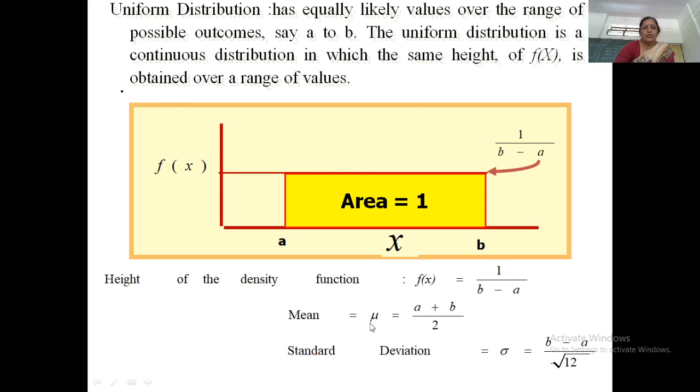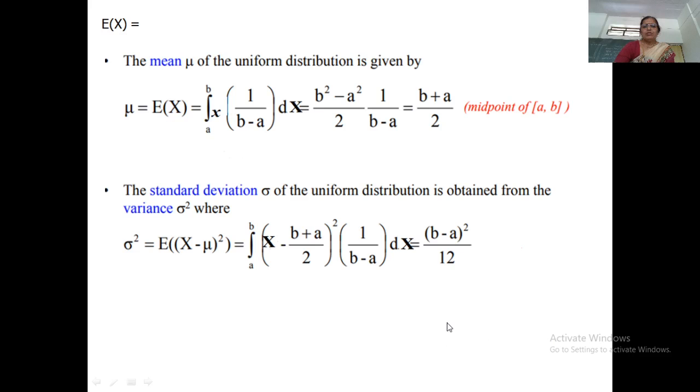Okay. Now, one can obtain the mean of the uniform distribution as expected value of x, and we will show that this expected value is equal to a plus b by 2, and the standard deviation sigma is b minus a upon root of 12. Okay. So, we will have this particular expression.